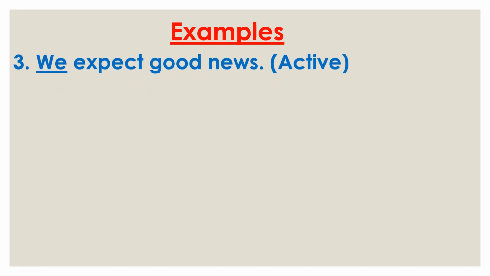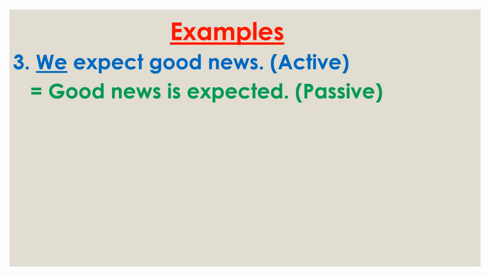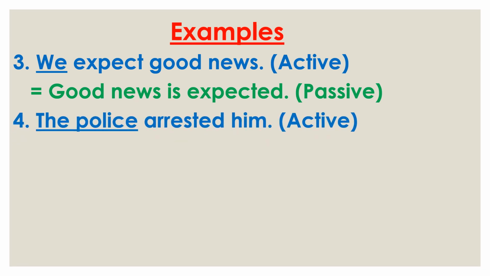Now see the next example. We expect good news. So we is the subject, expect is the main verb and good news is the object. So at first we use good news, then the helping verb is, then the third form of expect, that is expected, and by us is removed here because it is implied, we don't need to use it. Now see the next example.